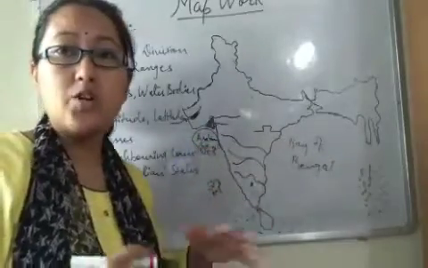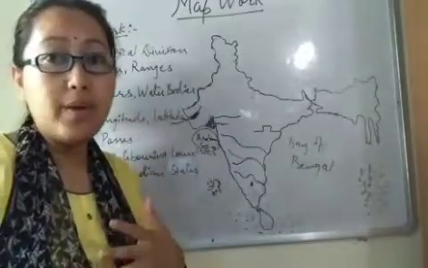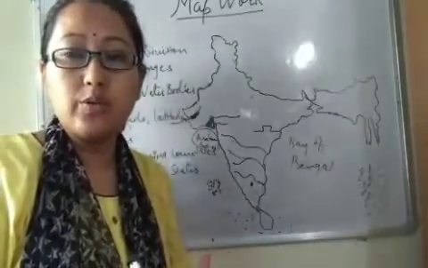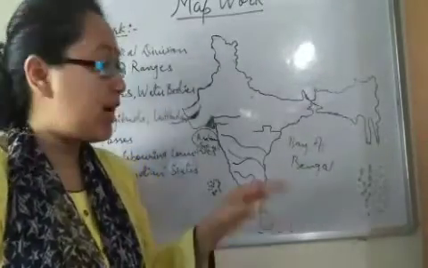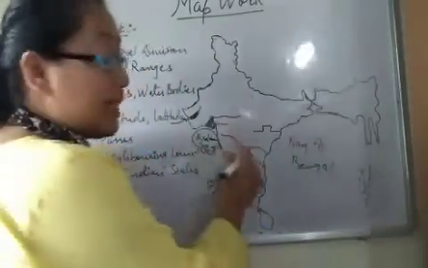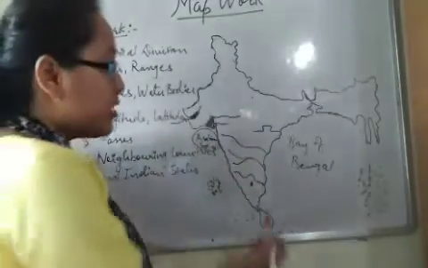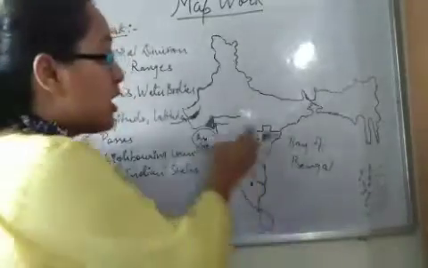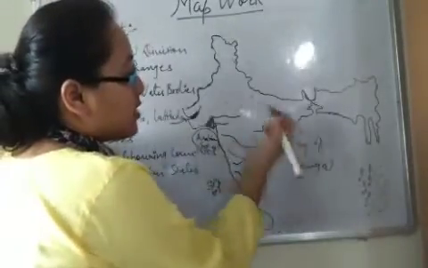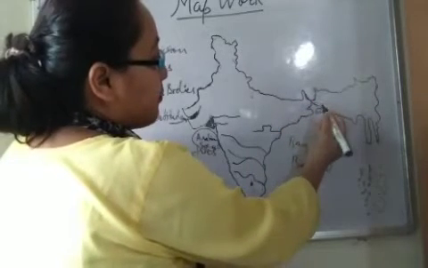These rivers are non-perennial, or we can say the South Indian rivers are non-perennial. Non-perennial means the river flow is not there throughout the year. They get flooded during rainy season, and the rest of the time they are dry, right? So that is a non-perennial river. Most of the South Indian rivers are non-perennial, right? Now next, come to the perennial rivers towards the north eastern side.